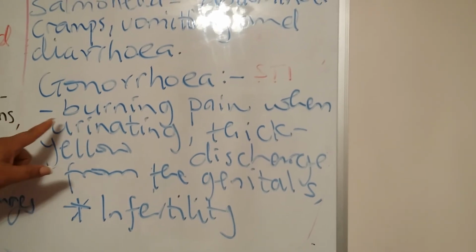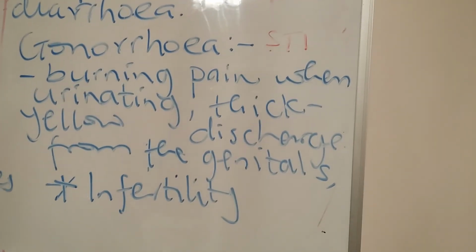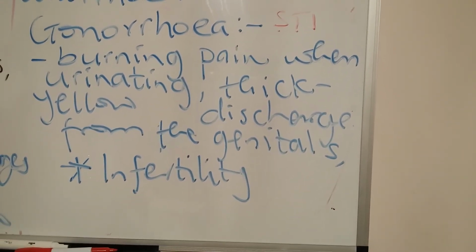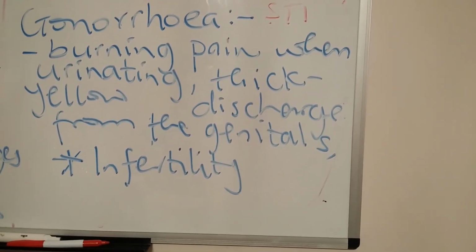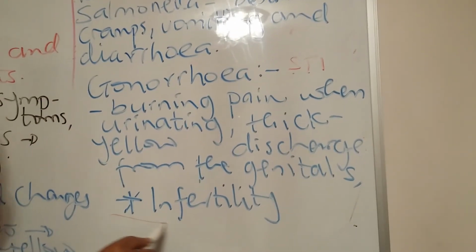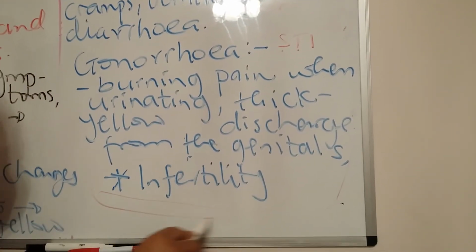And the symptoms are a burning sensation when the person is urinating. Eventually, a thick yellowish discharge can begin to come out of the genitals of the person. And if it's not properly treated, it can cause infertility.